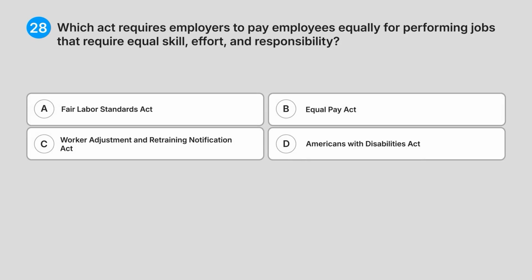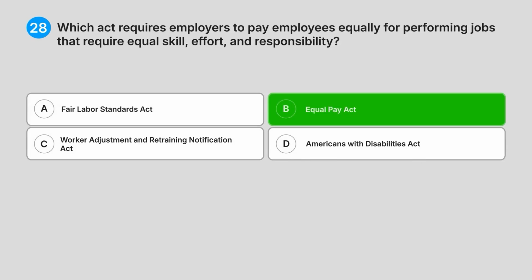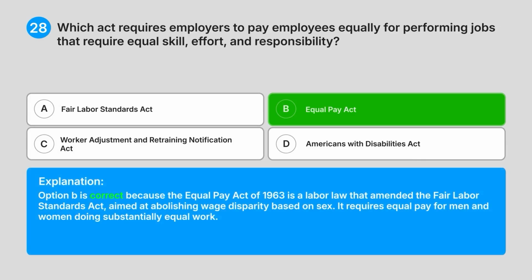Correct answer: B. Equal Pay Act. Explanation. Option B is correct because the Equal Pay Act of 1963 is a labour law that amended the Fair Labour Standards Act, aimed at abolishing wage disparity based on sex. It requires equal pay for men and women doing substantially equal work.